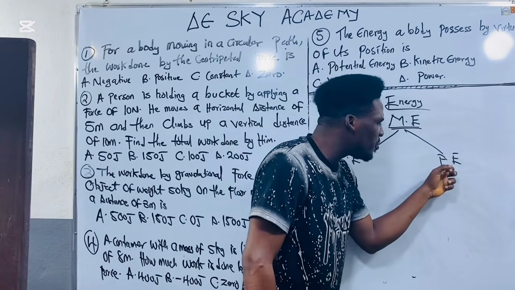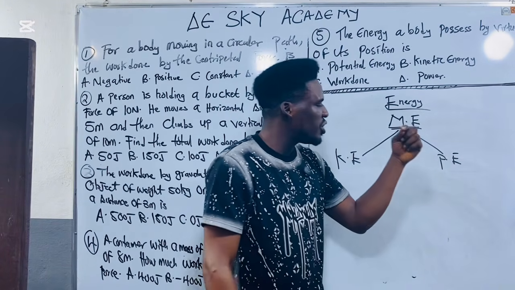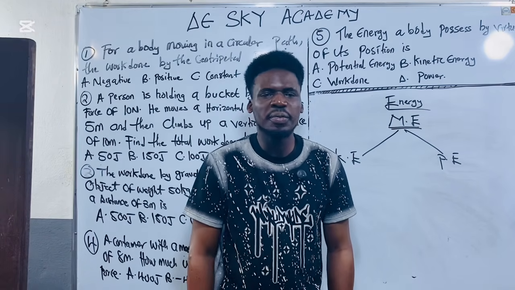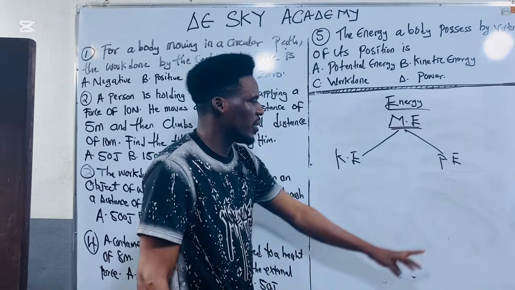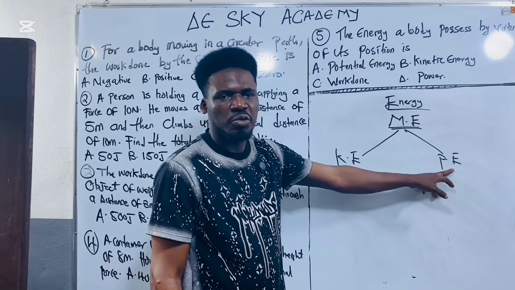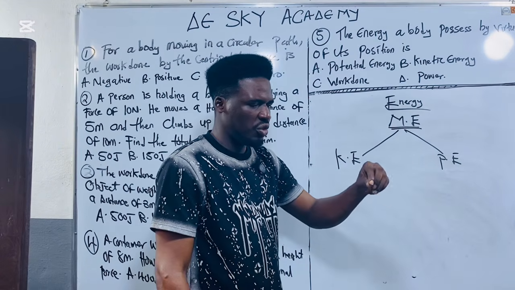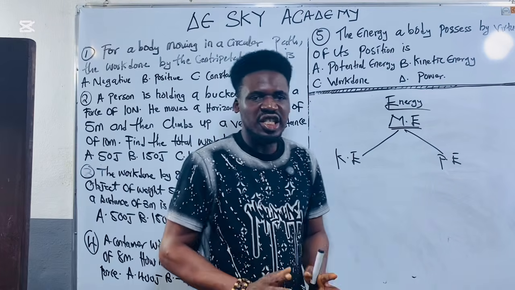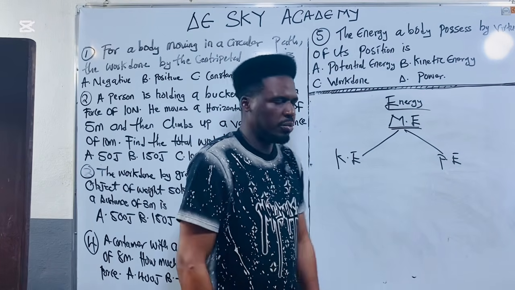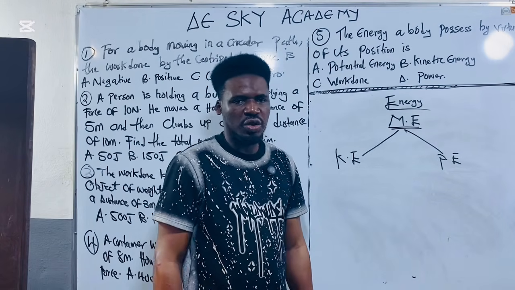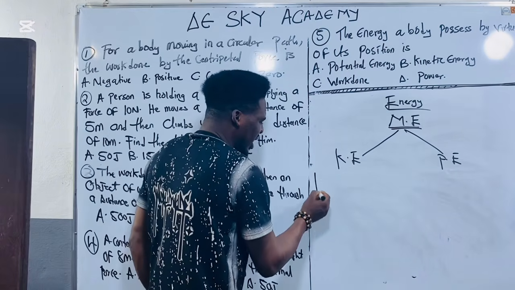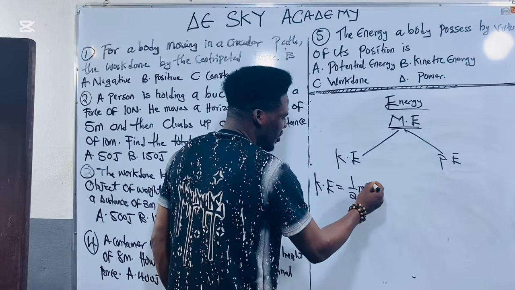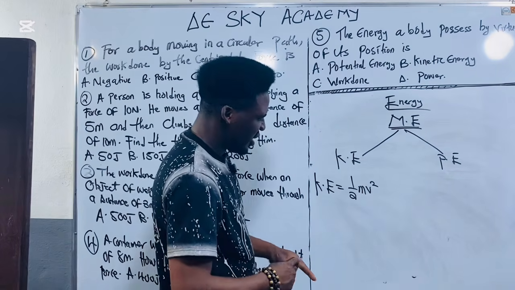But potential energy is the energy possessed by a body as a result of its rest. That means the body is not moving. If the body is not moving, this type of energy is called potential energy. So they can ask you a question: the energy possessed by a body by virtue of its position, that means the body is not moving, it is called potential what? Energy. And the formula for calculating kinetic energy is equal to half mv squared, where m is mass and v is velocity.